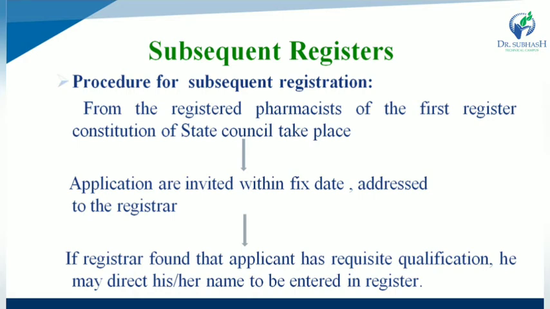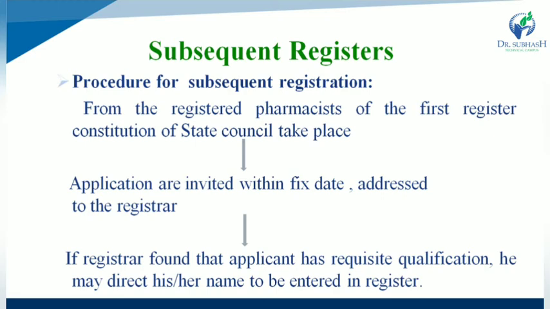In subsequent registration, first of all, from the registered pharmacist of first register constitution of state council, they directly take place applications that are invited within the fixed date that are addressed to the registrar.